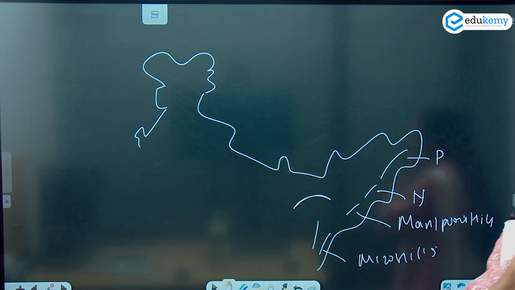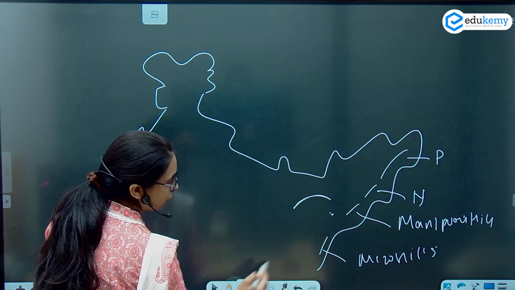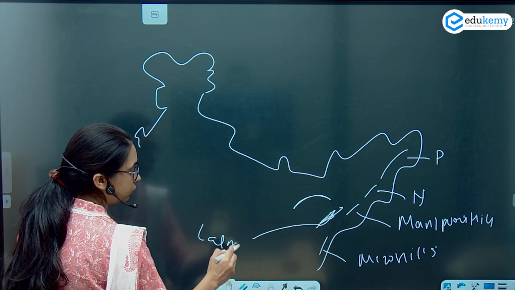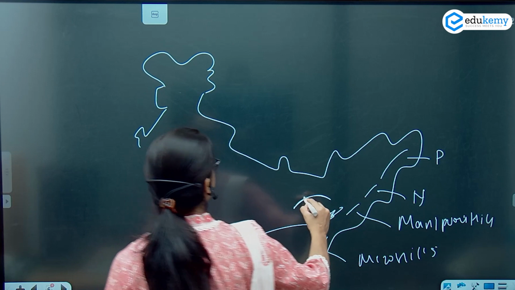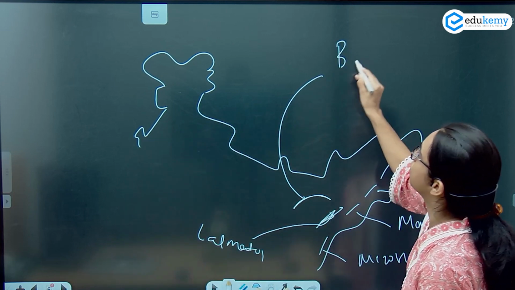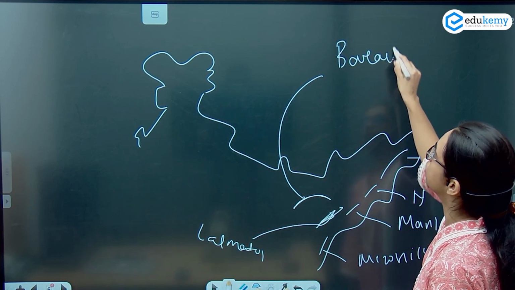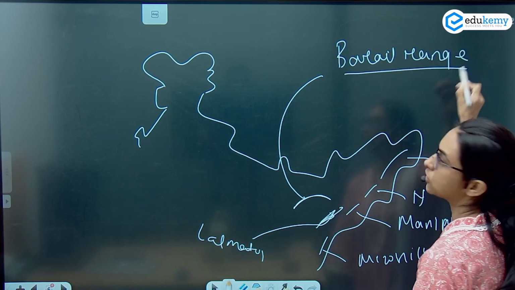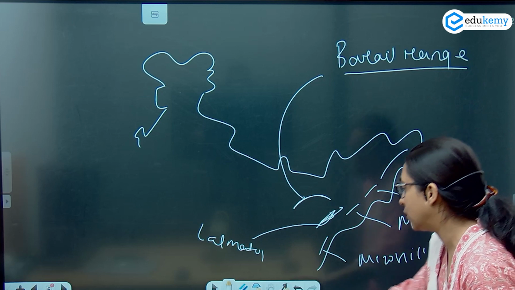And here we had this, your Lal Matol. We had this range. This range is the Bareil range.